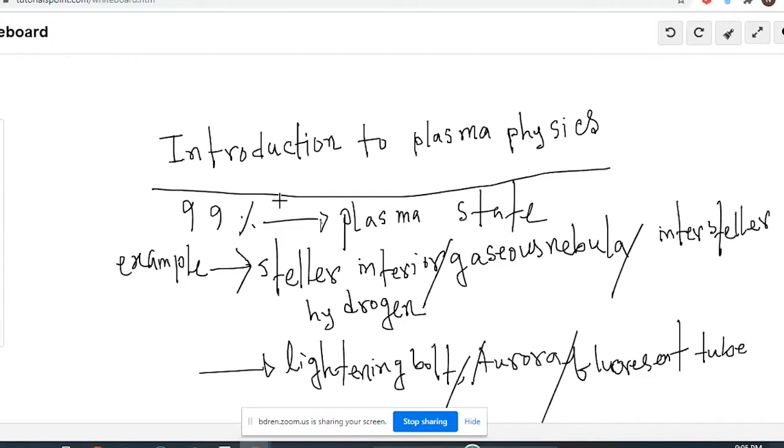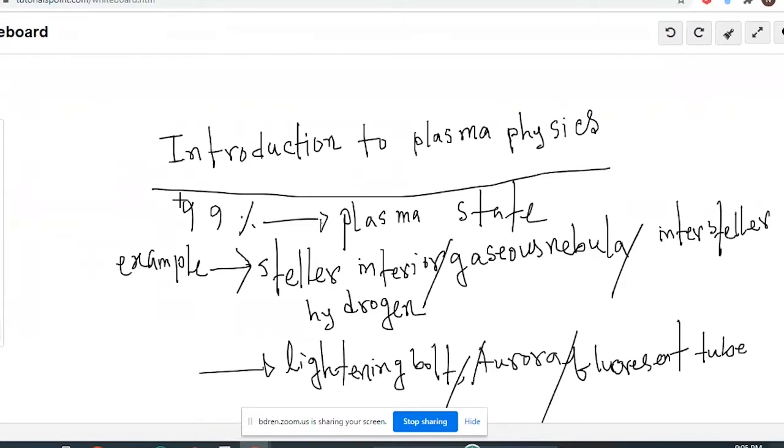Some of you have already heard about plasma physics, at least heard the name plasma. So, what is plasma? When someone asks you, the first answer will be that plasma is the fourth state of matter. But plasma is not that easy to understand. It's an interesting topic, but it's also complex to understand.